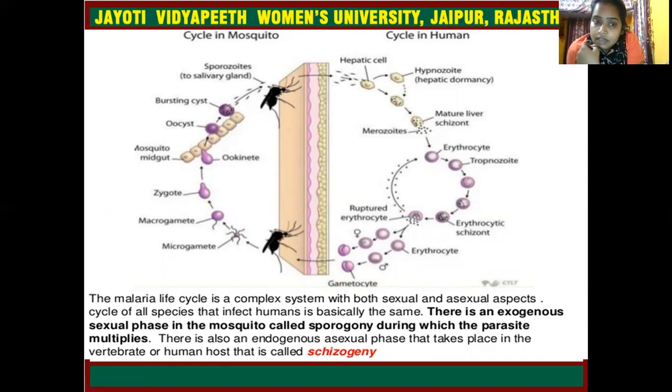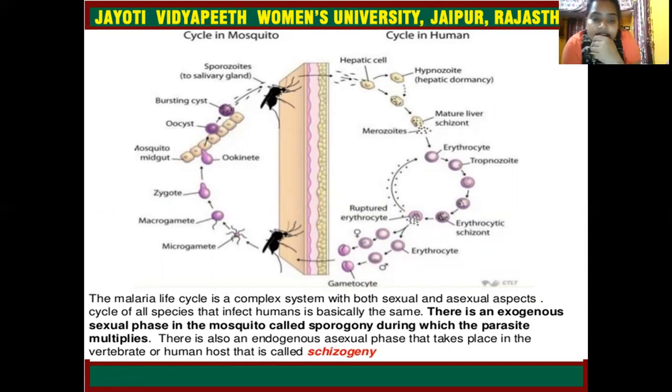They fuse to make zygotes, then zygotes become ookinetes, attach to the mosquito midgut and form oocysts. Then the oocysts make sporozoites, and the cycle starts again in the human body from the sporozoites made in the mosquito midgut.